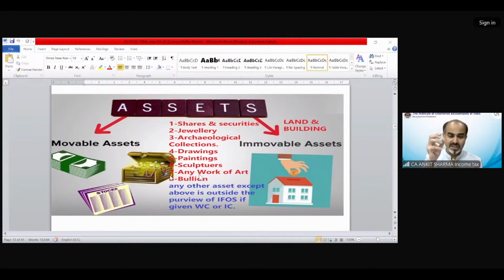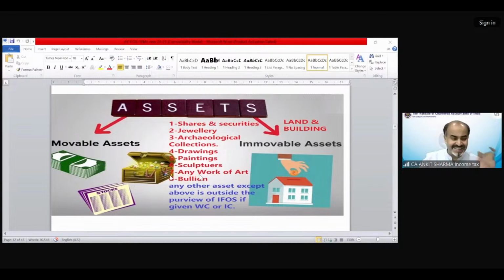We have a specific asset which has been included for the purpose of gift provision. If we receive any asset other than these movable or immovable assets, then it would be out of the purview of income from other sources provision or taxability provision.